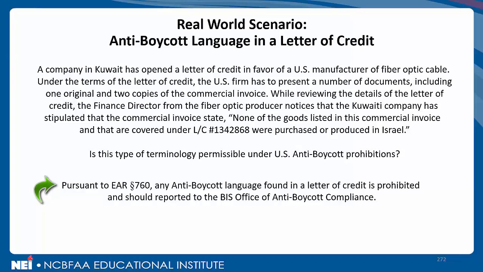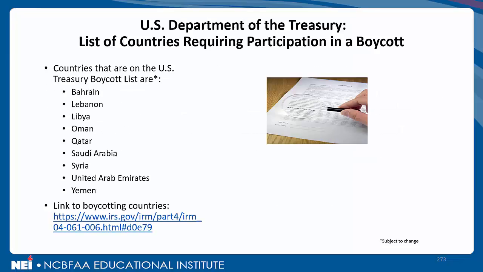Pursuant to EAR 760, any anti-boycott language found in a letter of credit is prohibited and should be reported to the BIS Office of Anti-Boycott Compliance. So if we were this fiber optic cable company, we'd have to break out Form 621P. Good thing we just went over that a couple of minutes ago. This is the U.S. Department of the Treasury list of countries requiring participation in a boycott. And we should note, as you'll see down in the lower right-hand corner, this list can change. But as of the date of taping this module, this is what we have.